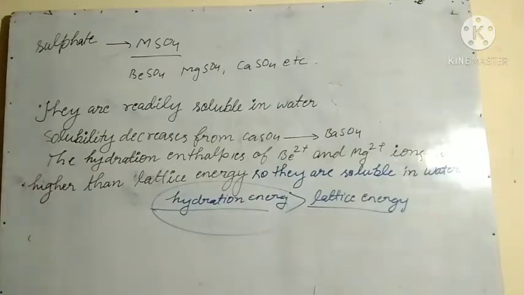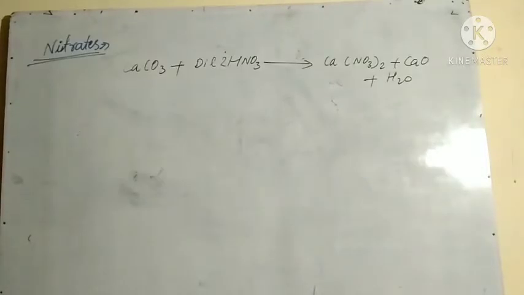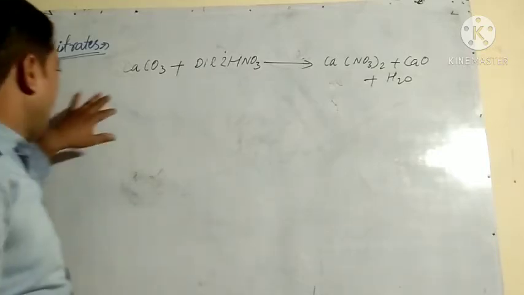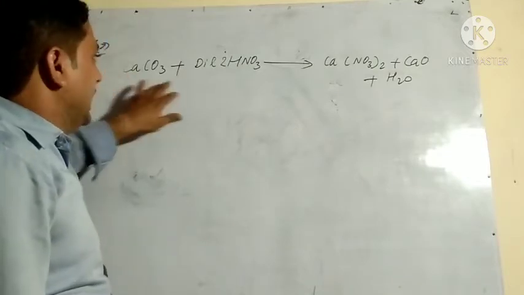And next is nitrate. How are nitrates prepared? Nitrates are prepared by dissolving calcium carbonate in dilute HNO3.